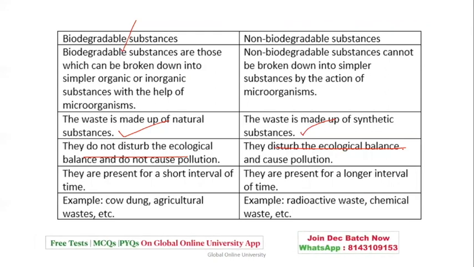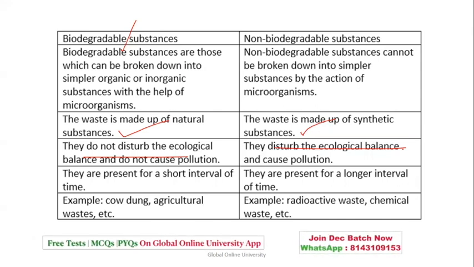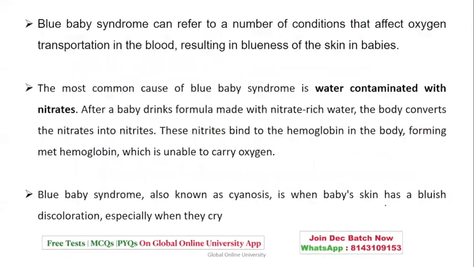Biodegradable substances have a very short life, whereas non-biodegradable ones have a very long life. Examples of biodegradable are cow dung or agricultural waste. Examples of non-biodegradable are radioactive waste or chemical waste.